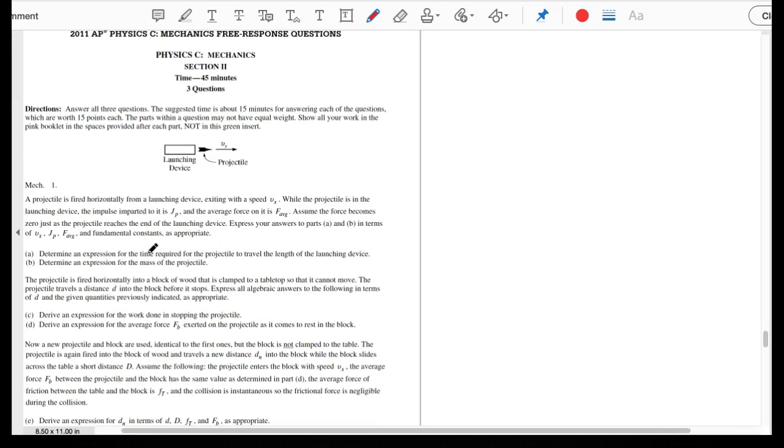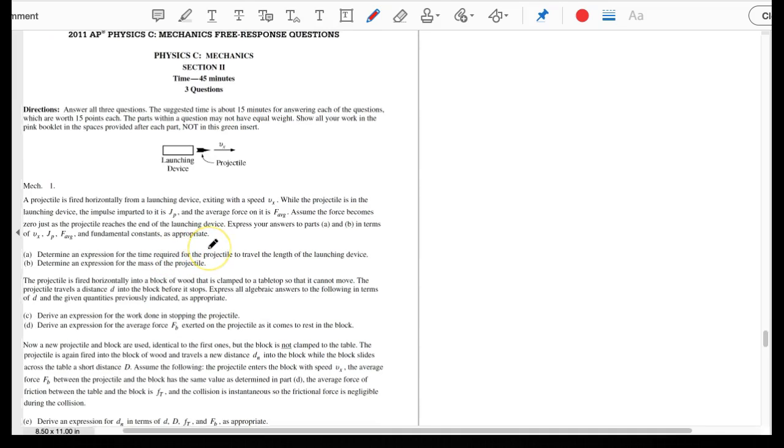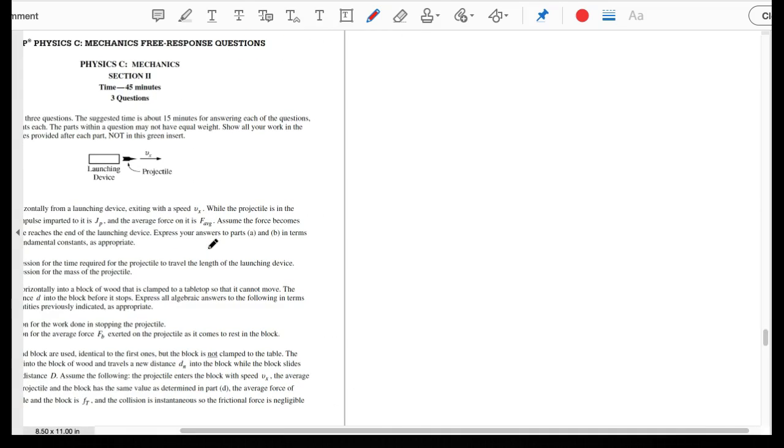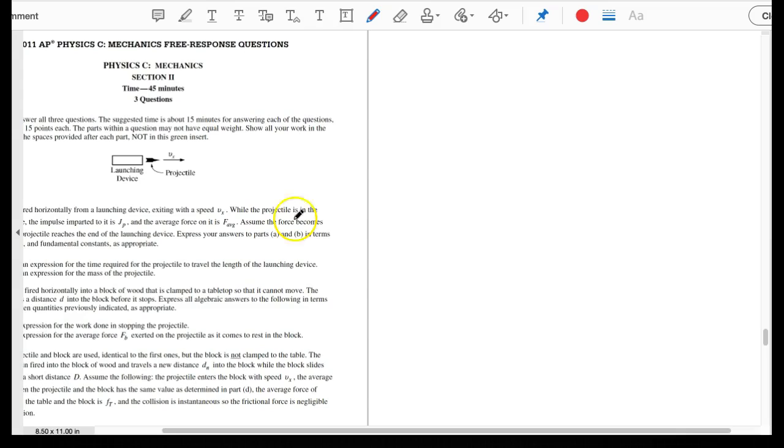So the very first thing they want us to do is determine the expression for the time required for the projectile to travel the length of the launching device. Pretty easy to do here. We know that if it's traveling through, there is a force and it is applied over a period of time. So the best thing to do is think about impulse, probably the easiest thing to do. So this is letter A. This is only worth 2 points.